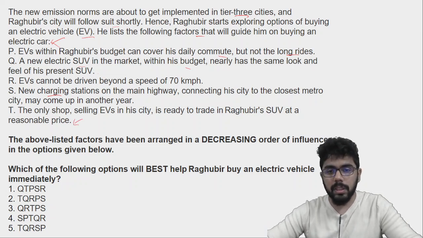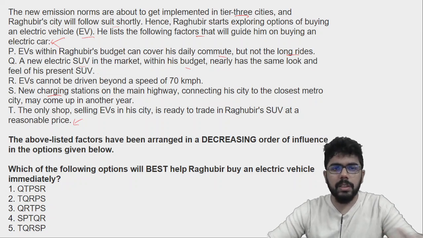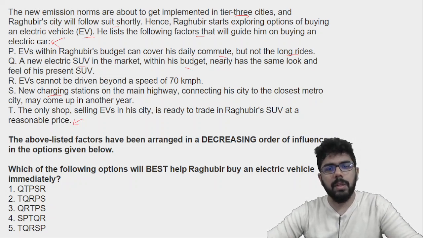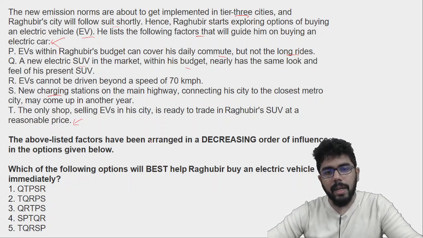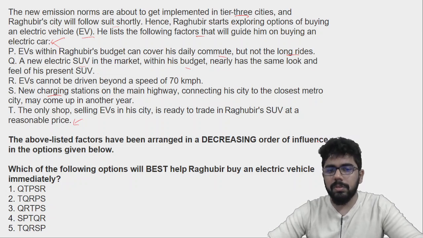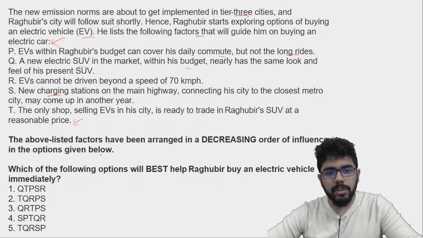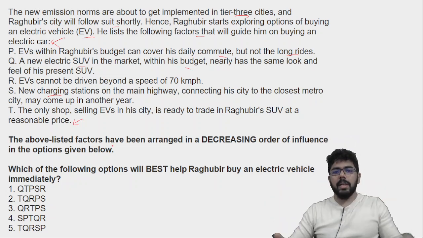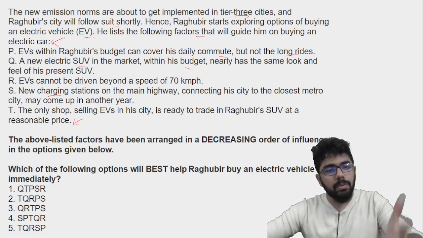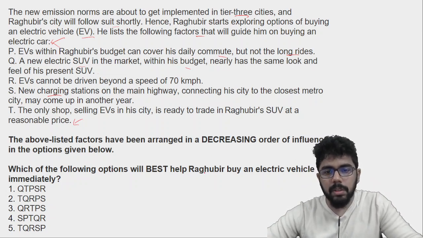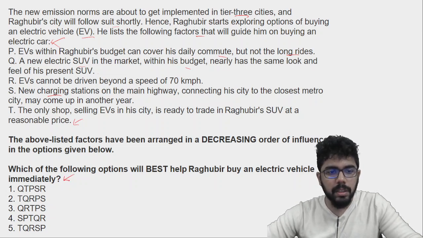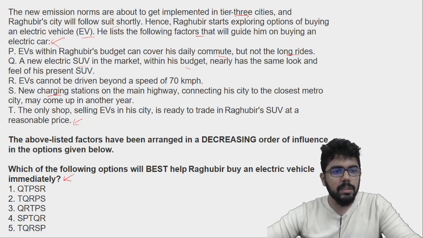जो एक्सचेंज बोलते हैं कार को. तो जो न्यू ईवी शॉप है तो वो ईवी के बदले इसका कार को एक्सचेंज करेगा फॉर सम प्राइस विच इज क्वाइट रीजनेबल. The above listed factors have been arranged in a decreasing order of influence in the options given below. तो जब वो कंसिडर करेगा decreasing order of influence, which of the following options will best help Raghuveer buy an electric vehicle immediately? तो पहले क्या कंसिडर करना चाहिए? QTPSR.